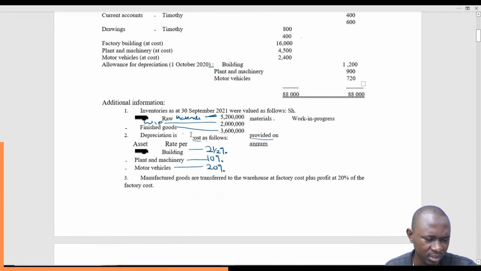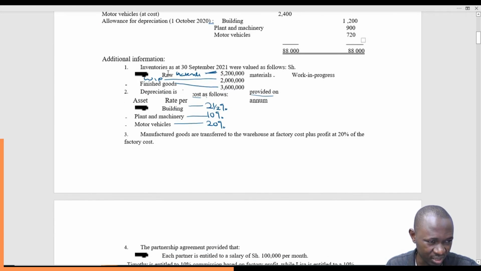Our interest is on the depreciation for this year, and specifically, look at how this has been framed. This is factory building, so it means it's a factory cost. Plant and machinery, heavy machineries that are possibly, from this question, we'll assume used in the production process. So most likely these two are going to be factory overheads or production overheads. But let's see if they have told us anything in the additional information.